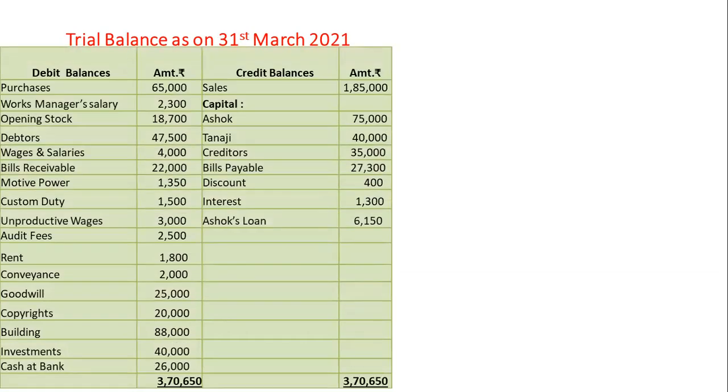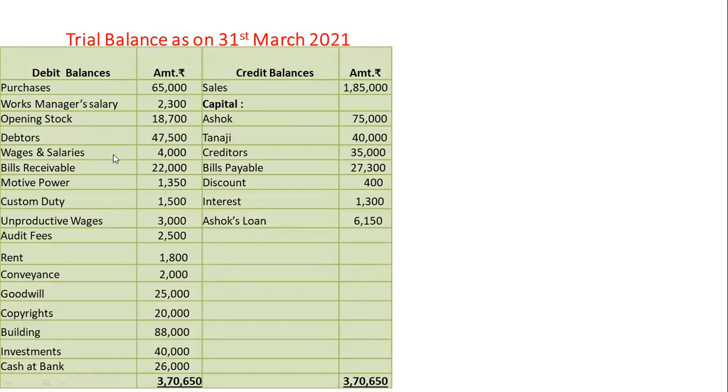Trial balance debit side. First item is purchases. Trading account debit side. Works manager salary, trading account debit side. Opening stock shown in trading account debit side. Debtors, balance sheet asset side.